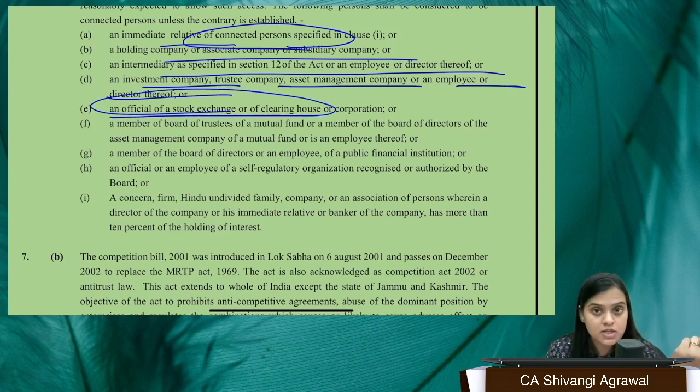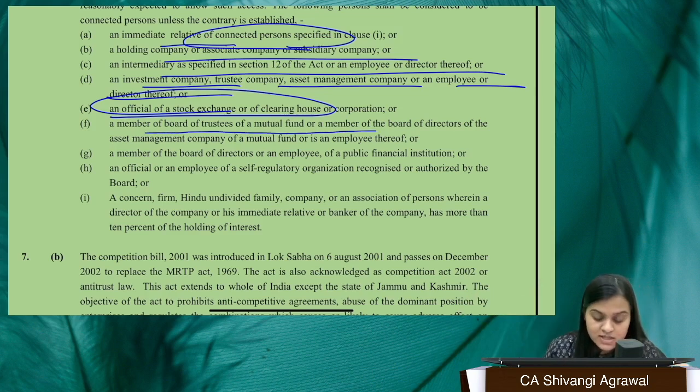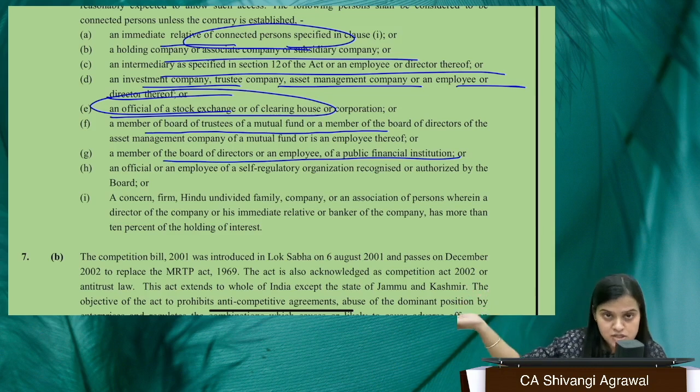Officials of a stock exchange are connected persons, because eventually all the filing of documents is done there, so they have proper knowledge of every, maybe UPSI. They have reasonable access to all that information. Also a member of the board of trustees of the mutual fund or the asset management company, or a member of the board of directors of a PFI, public financial institution, from whom we have taken a loan, because we provide them a lot of information about our financials and everything.